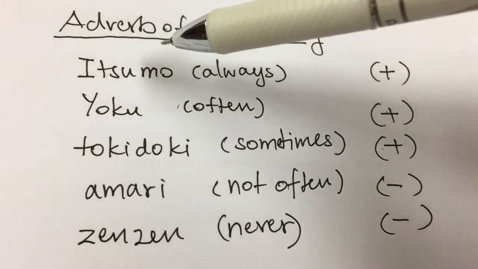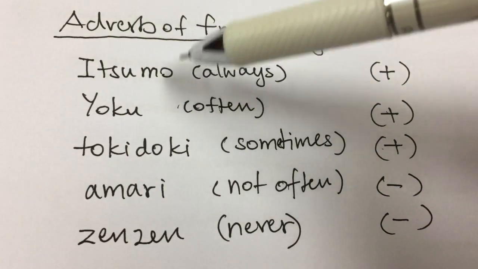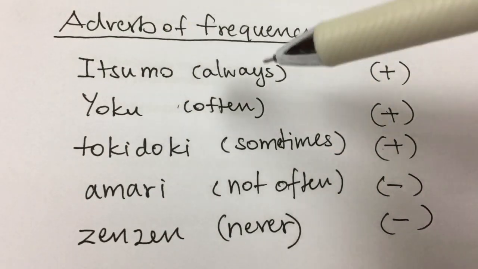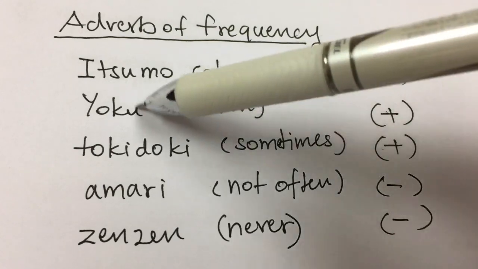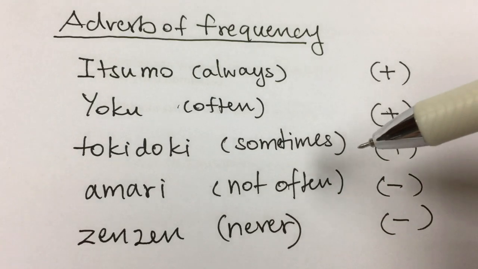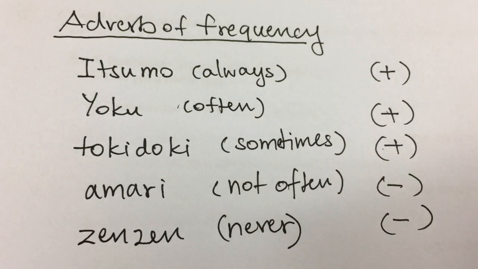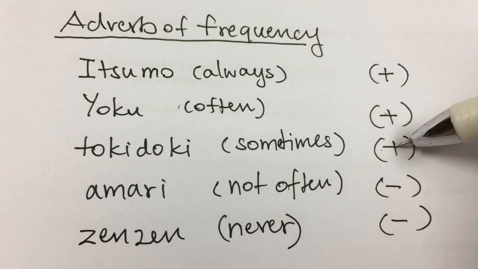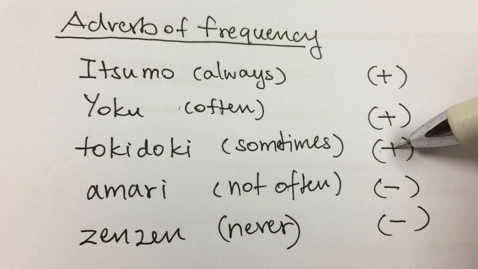So it starts with よく, often. いつも means always. よく, often. 時々, sometimes. These 3 are positive, so they're used with positive verbs.